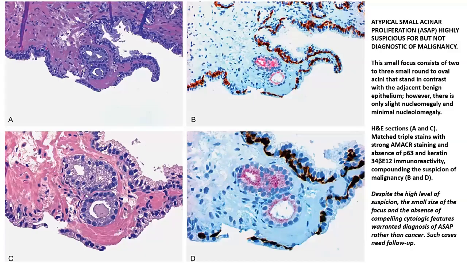So in this particular case, which I have taken from a textbook, you see that within the background of normal prostatic glands, you have these 3 glands which raise a suspicion because of the absence of the basal cell there, and the cells look slightly atypical with slightly prominent nucleoli. So you utilize the markers. On utilizing markers, especially the PIN4 marker, you see that these glands are expressing AMACR, but at the same time, they're showing lack of expression of HMWCK and P63. So that fits in with the definition of a prostatic acinar carcinoma. But given the fact that the number of these glands is very few, you will not call it a prostatic acinar adenocarcinoma. You will give a diagnosis of an atypical small acinar proliferation.